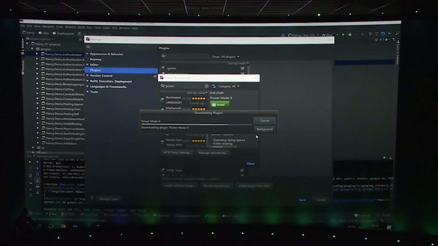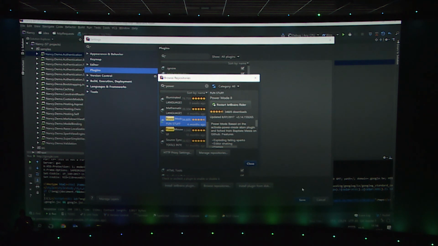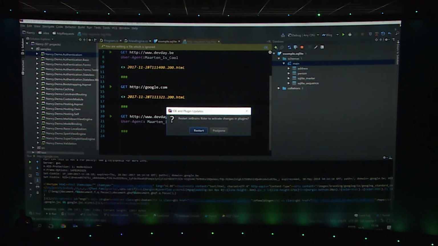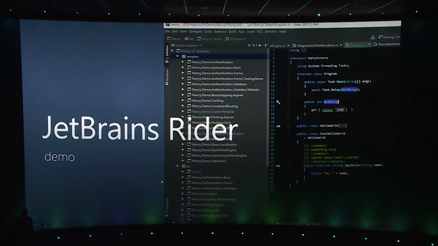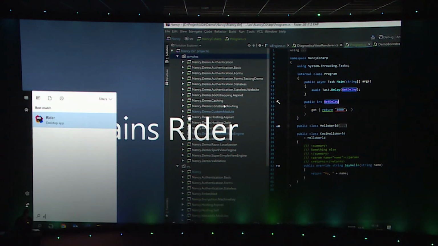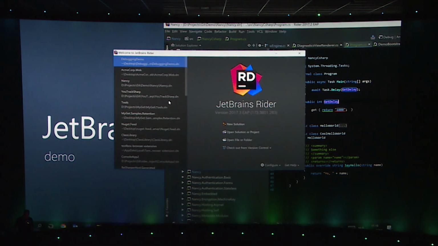Whenever you install a plugin, of course, you have to restart Rider, but I just want to end on the coolest plugin that is in the repository. Let's restart Rider. Should come up in a bit. Or not. There it is. Okay, Rider is back.